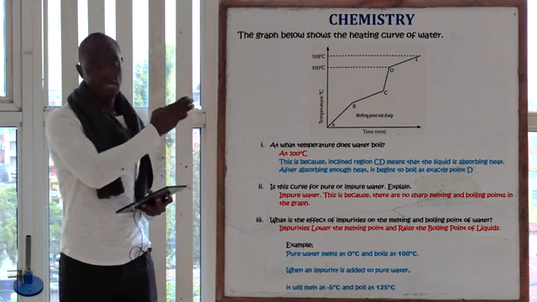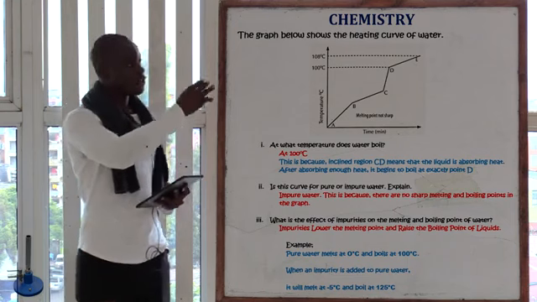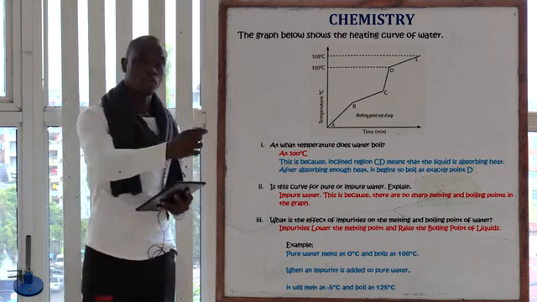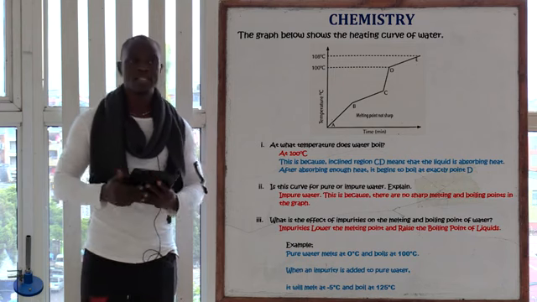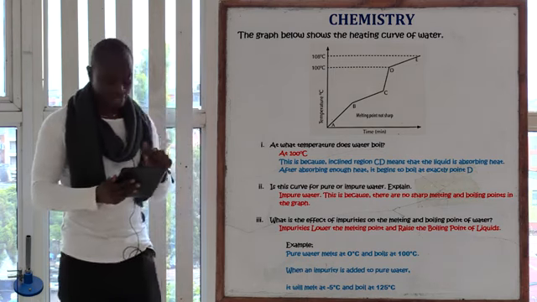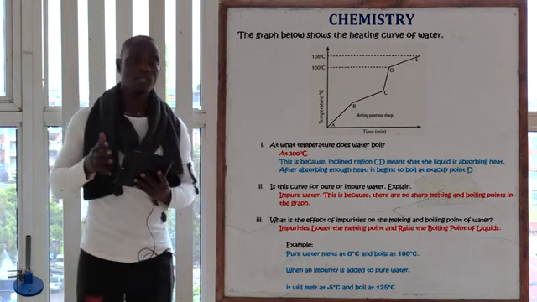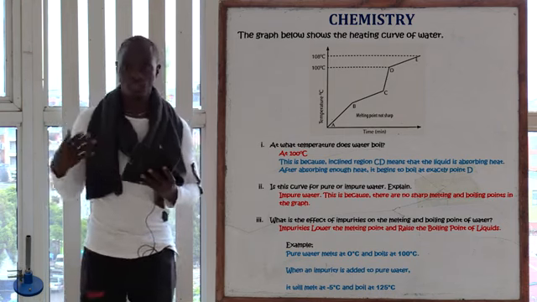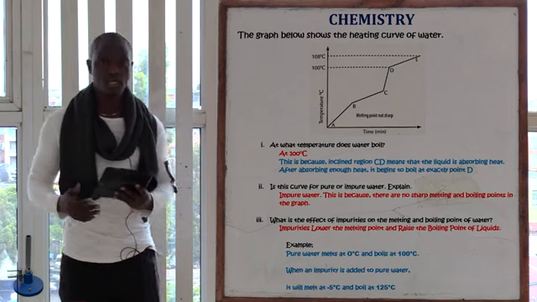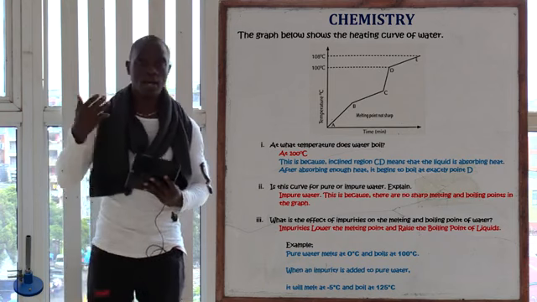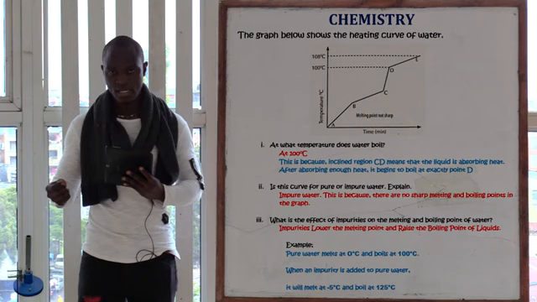Whereas if we have another graph originating from the top going to the bottom, that is a cooling graph. So in this case, this is a heating graph. So region AB simply is absorption of heat. The solid water or ice is absorbing heat.